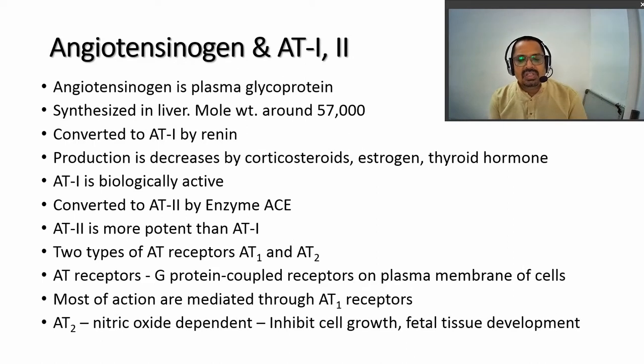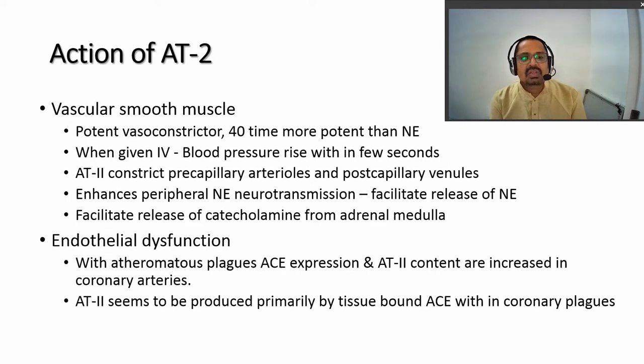These are the receptors through which these angiotensins give their actions. All the angiotensin receptors are G protein coupled receptors present on the surface of the plasma membrane. Most of the actions of these angiotensins are mediated by the AT1 receptor. The AT2 receptors are nitric oxide dependent. They inhibit cell growth, and fetal tissue development is also inhibited by the action of AT2.